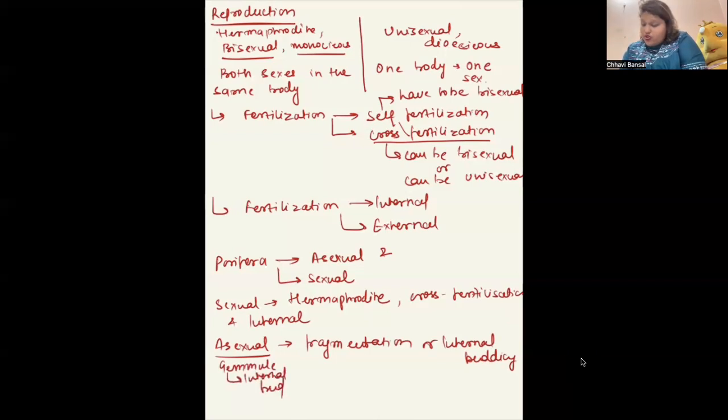Let me show you the structure. This is how it looks, somewhat. Spicules are present here. Here, totipotent cells are present, archaeocytes. These are spicules.